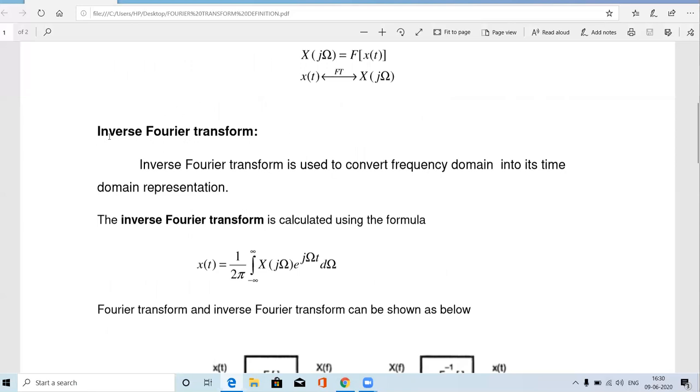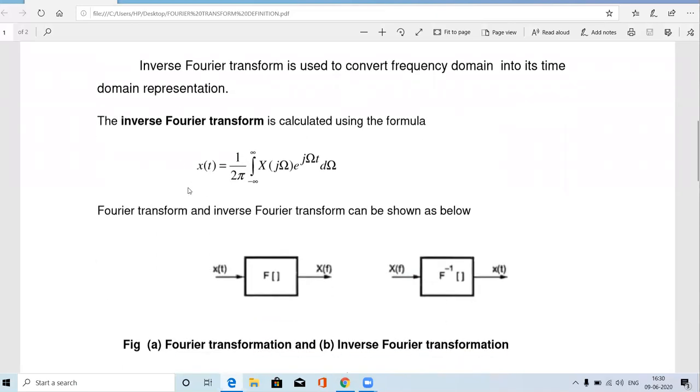Okay, so the name is there, inverse. So what is the use of this inverse Fourier transform? It is converting the frequency domain representation into time domain representation. So what is the formula to find the inverse Fourier transform? In the inverse Fourier transform, which one is the input? Capital X of j omega is the input.